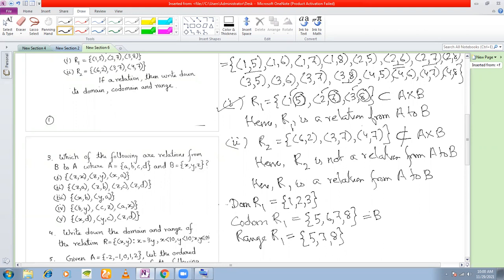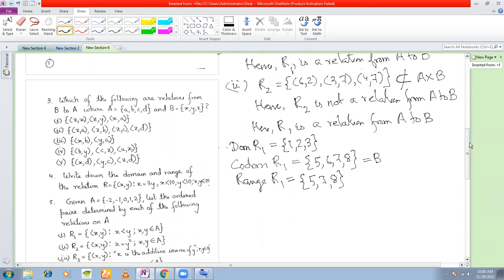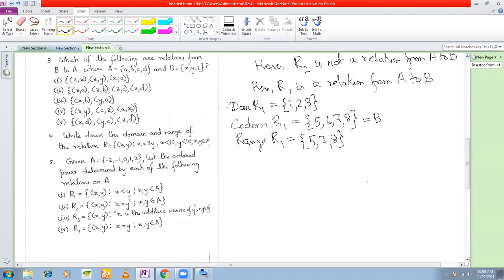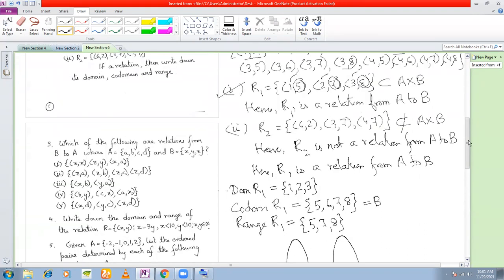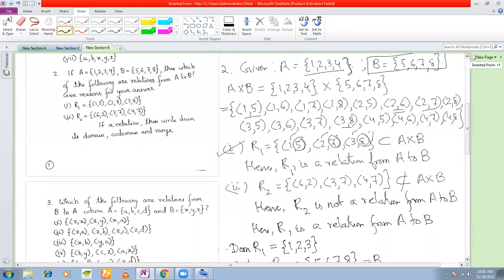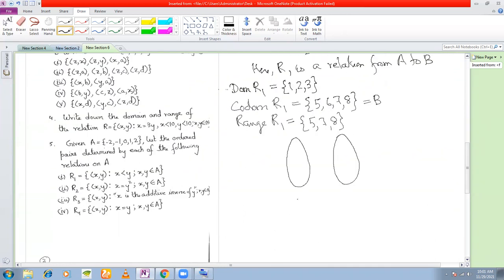Okay. Now, before I proceed with the next question, there's a certain diagram representation of relations that you must understand. Normally, for relations, we draw this kind of a diagram. These two oval shapes represent the sets A and B. The elements of the set A here are 1, 2, 3, and 4. We list the elements here. And the elements of the set B are 5, 6, 7, and 8.